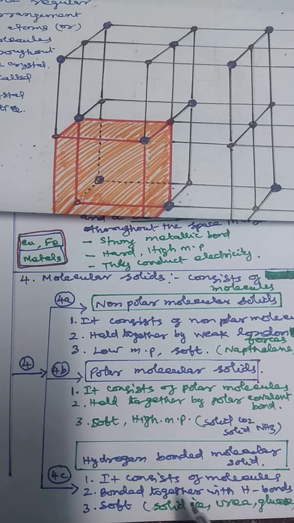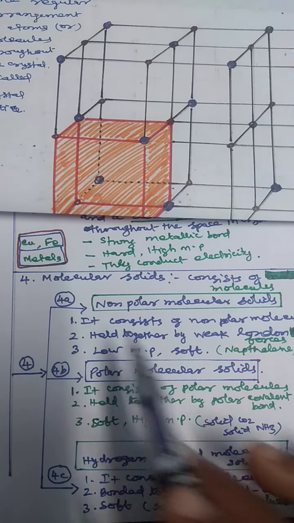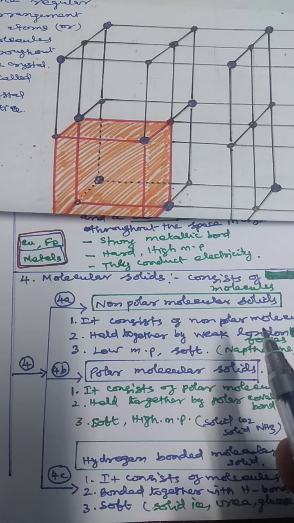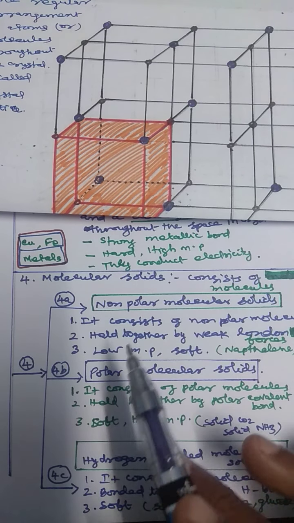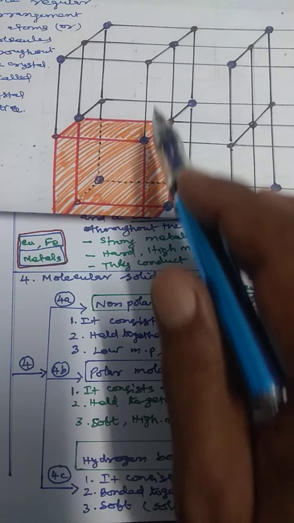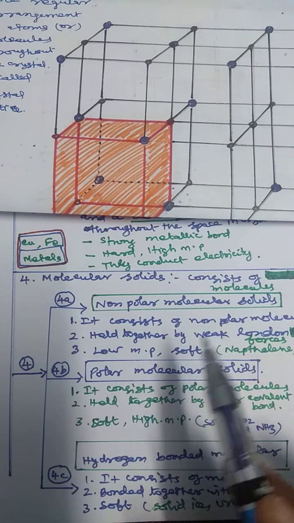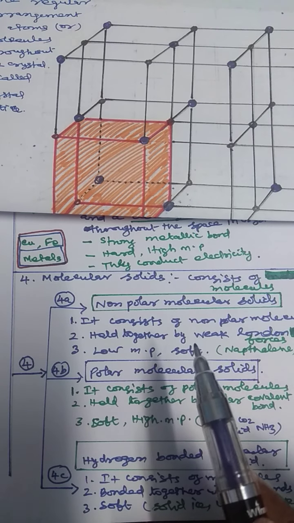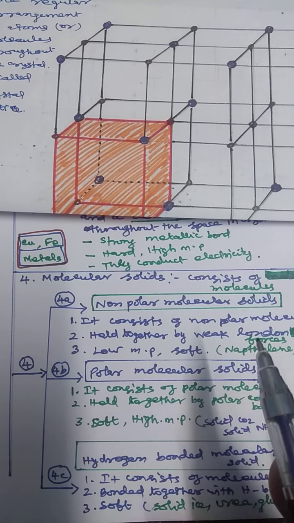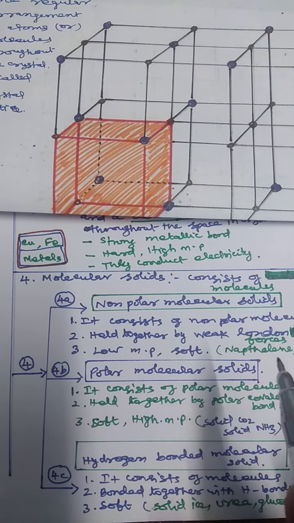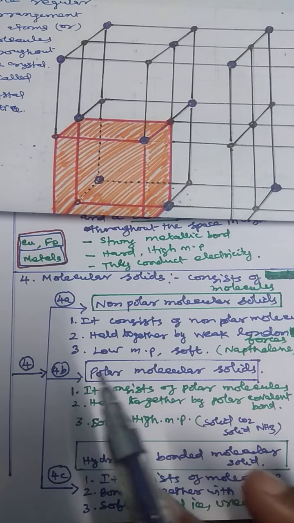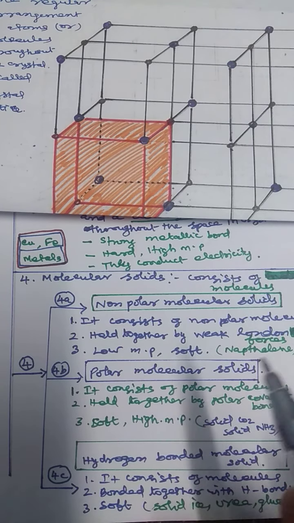The first one, non-polar molecular solids. In non-polar molecular solids, the lattice points are occupied by non-polar molecules. The bond is very weak, weak London forces. Example, naphthalene. They are very soft and have a low melting point.